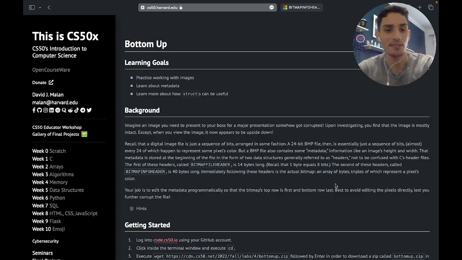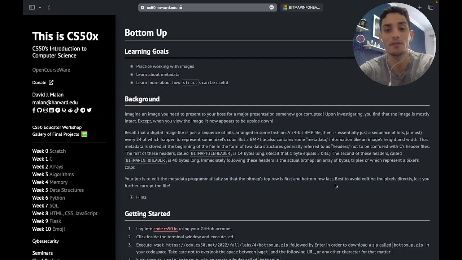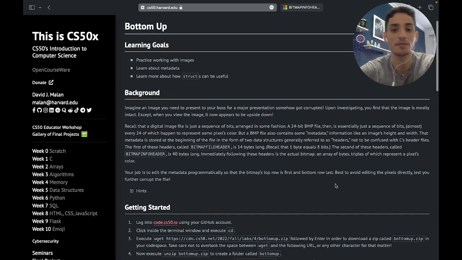At first glance, it seemed to be very complicated. I thought I couldn't do it, but I took a closer look and I realized it was quite simple. I just had to pay attention. Basically, we have an image and it's upside down. We have to make the image right side up.